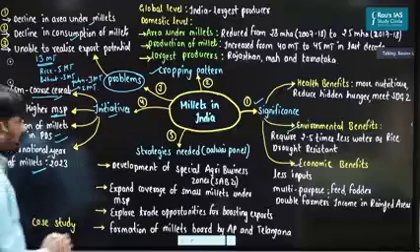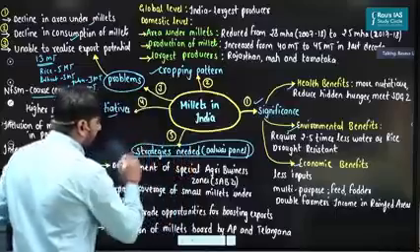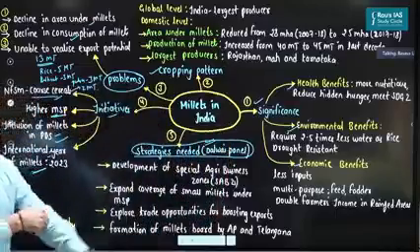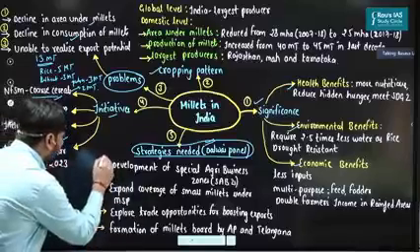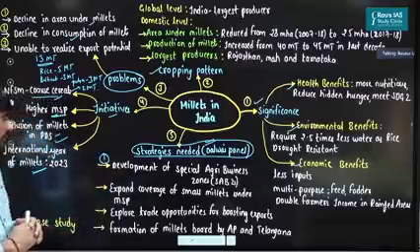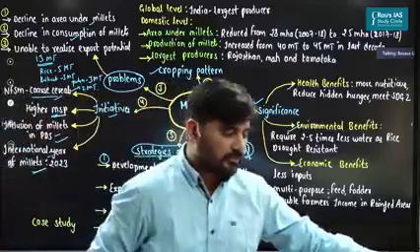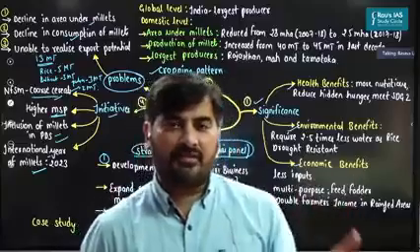Now, what should be done in order to promote production of millets in India? So let's understand the recommendations of the Dalwai panel, that is the Committee on Doubling Farmers' Income. Under this, the first and most important initiative is with respect to development of special agribusiness zones. So what do you mean by special agribusiness zones?